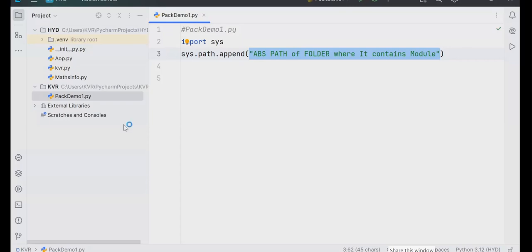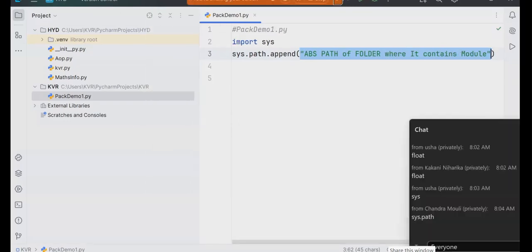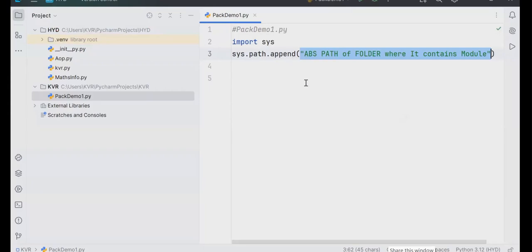Absolute path. What is my path? What is my path you are seeing? You must specify this entire path. Are you observing now? This entire thing you need to write it. From where I will take, sir?